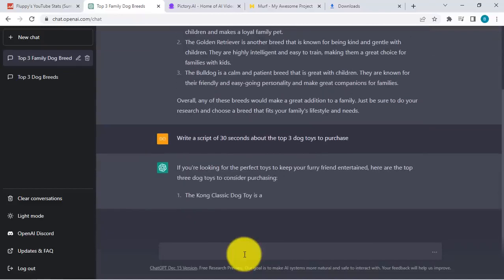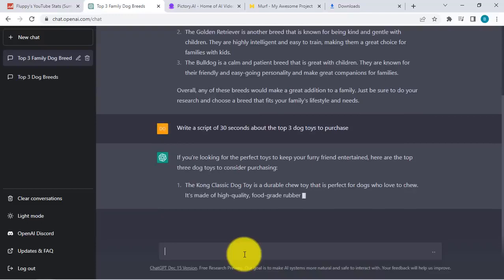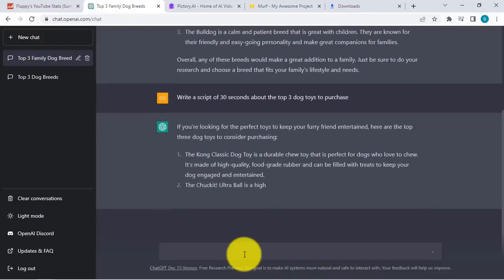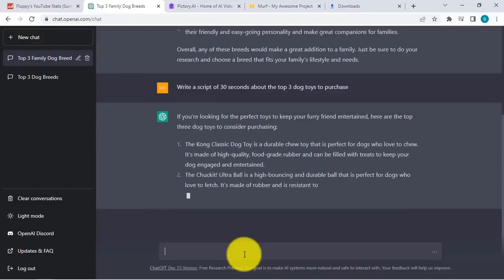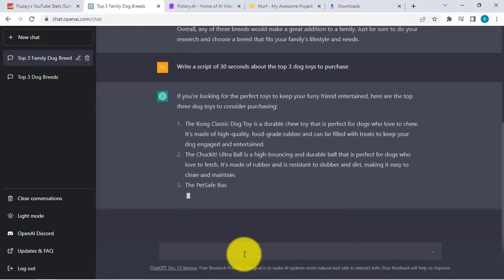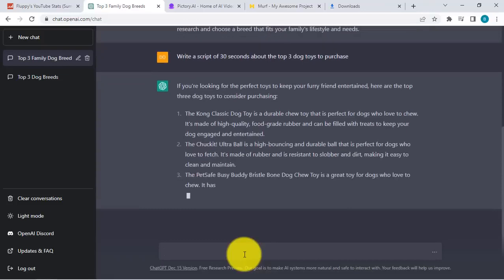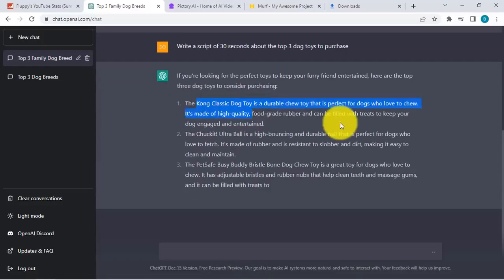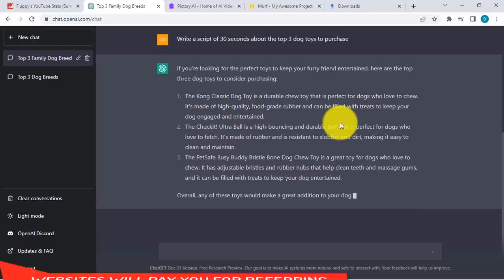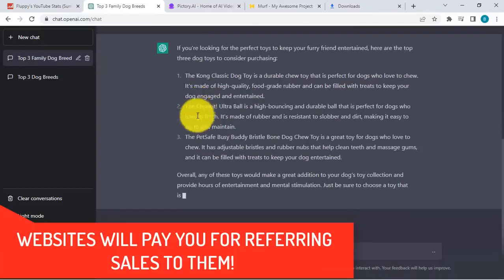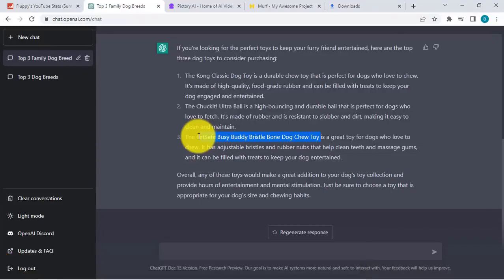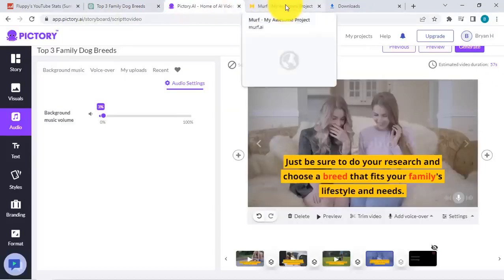So for example, okay, there's the Kong classic dog toy, right? This is a very famous toy in the dog toy space over here, and if you're trying to think about this, right? When you refer a person to Amazon, for example, to purchase the Kong Classic Dog toy, then you will receive a commission, okay, or an affiliate commission over here. And you can also check the other toys over here and just have a quick look. Okay, this is something that you would recommend in your YouTube channel. And if you're good with this, right, then you can simply add affiliate links as well to your description and then pretty much create the video as well using the tools that we have described over here.